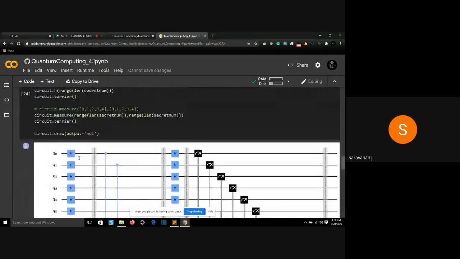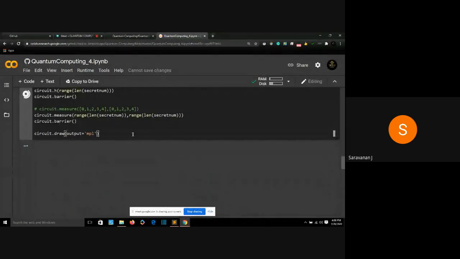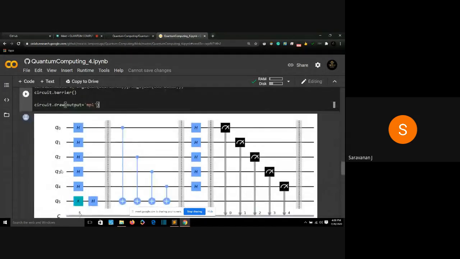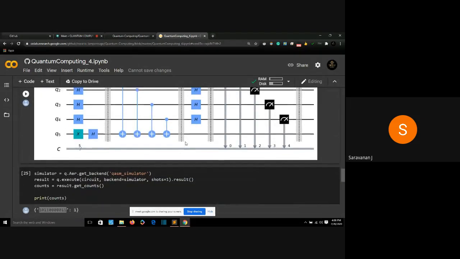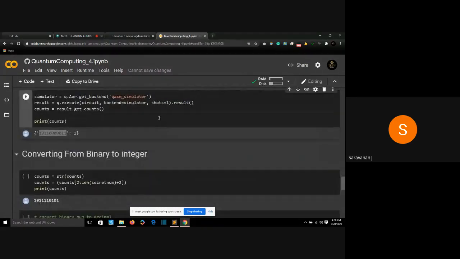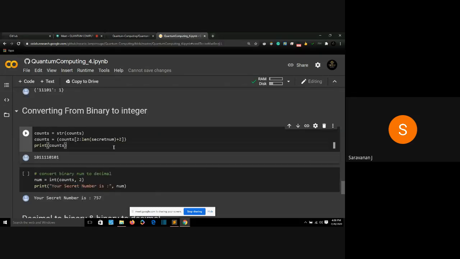Now when I run my circuit, it does all the necessary work. So this was my algorithm working behind it. Now when I simulate it and print counts, it will print the binary version of that number. Now I will convert that binary back to an integer.